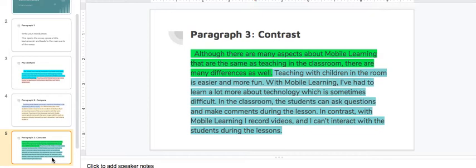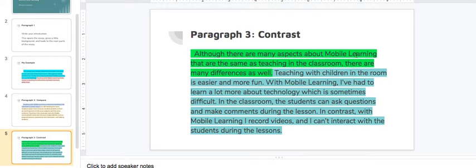So this is my contrast paragraph. So again, I indented, and this bright green is my topic sentence. So that's telling my reader this is what this paragraph is about. And then this in the kind of greenish blue is giving all the details that support my topic sentence. So it goes like this.